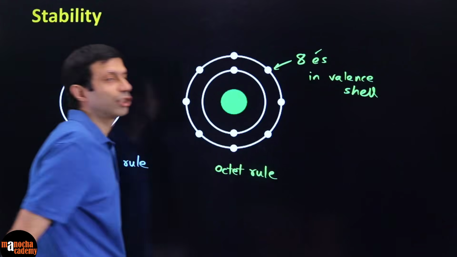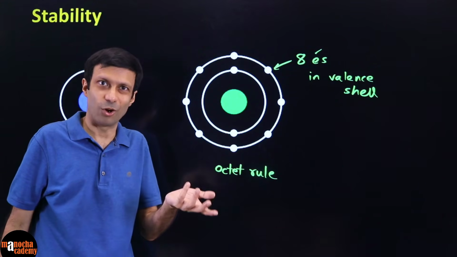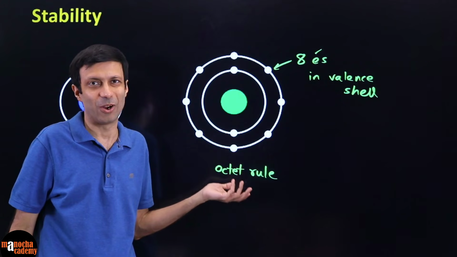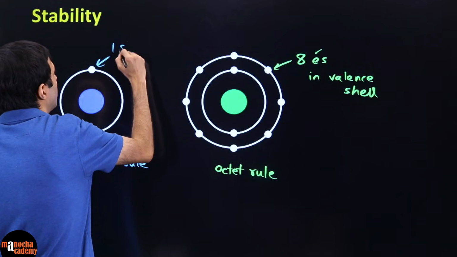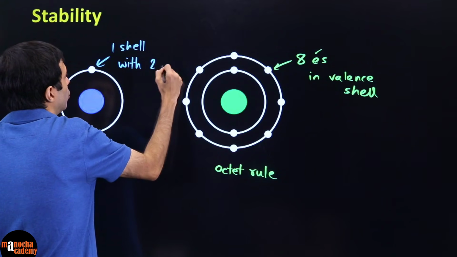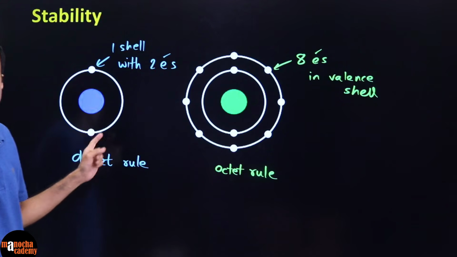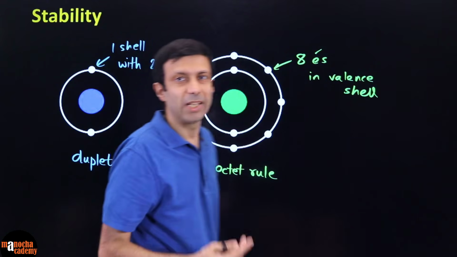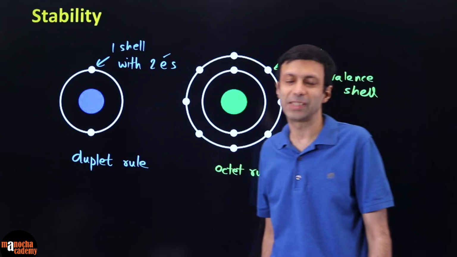So we say outermost shell or valence shell. And it's called the octet rule because an octopus has 8 legs, similarly octet. And in the duplet rule, one shell with 2 electrons, because the first shell can have a maximum of only 2 electrons. So this is how you apply the rule of stability.